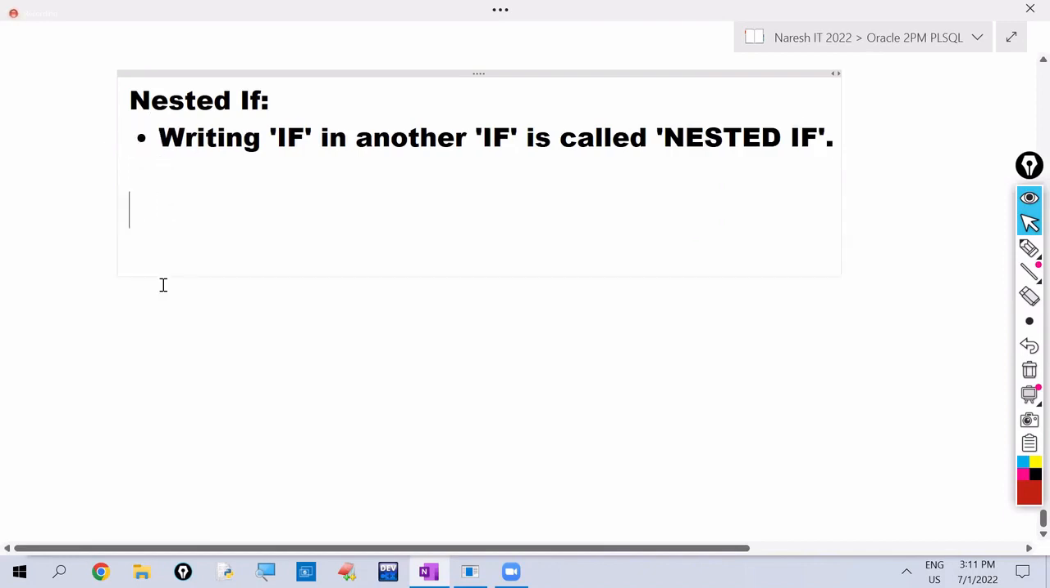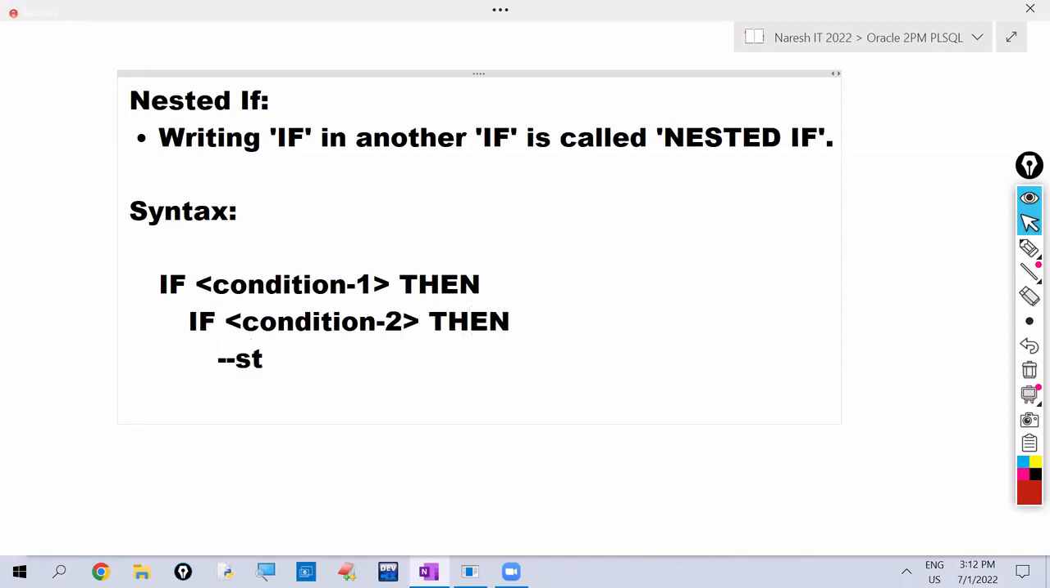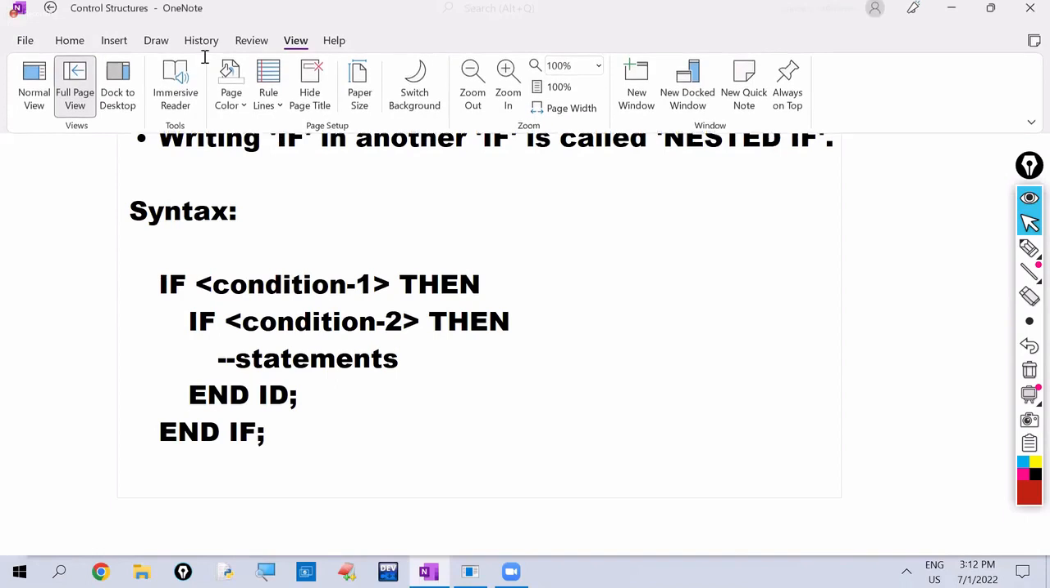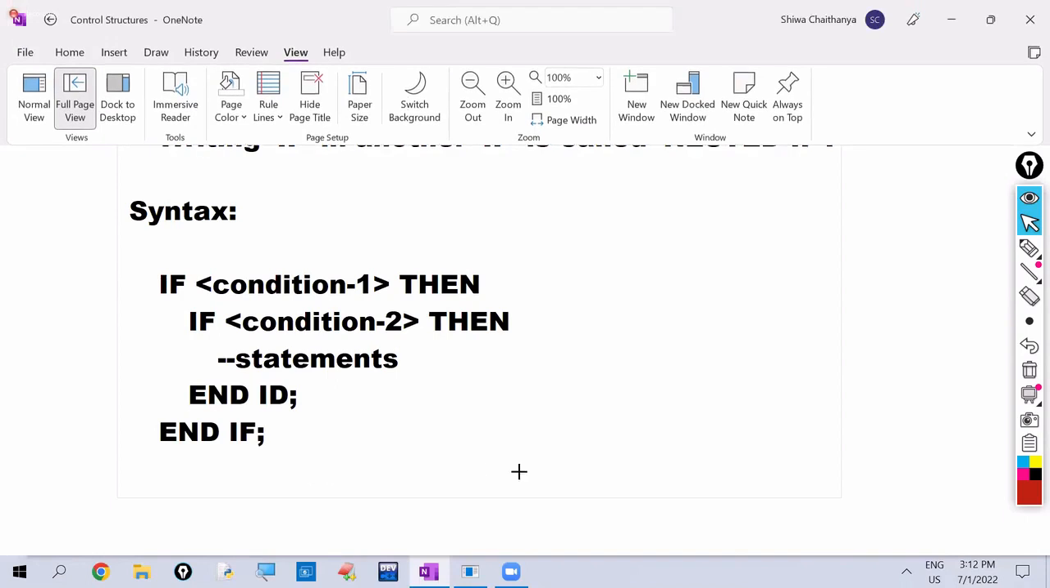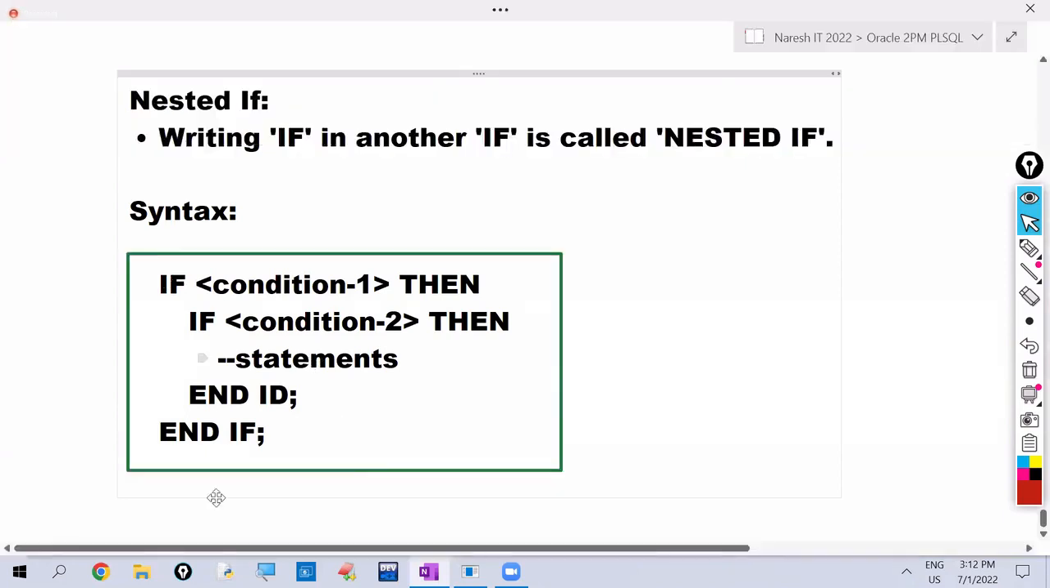See the syntax here. If condition 1, then, instead of a statement, we are writing one more condition, if condition 2, then statements. To close the inside if we are writing end if, to close the outside if we are writing end if here. So this is the syntax we have to follow. So here instead of if then we are writing one more if then here. So this is nested if.